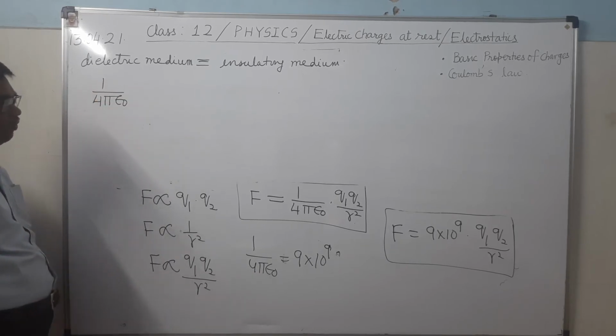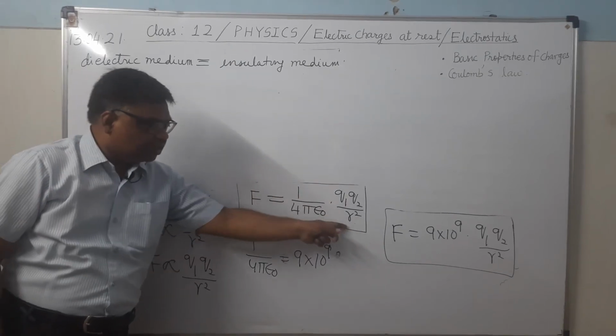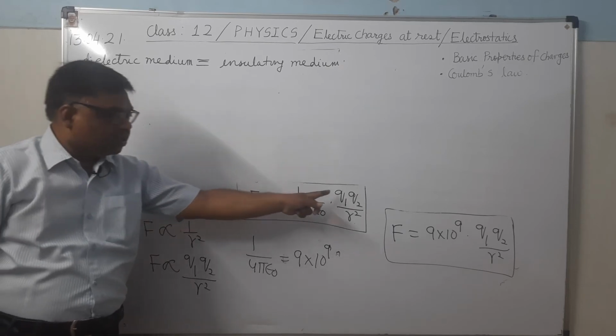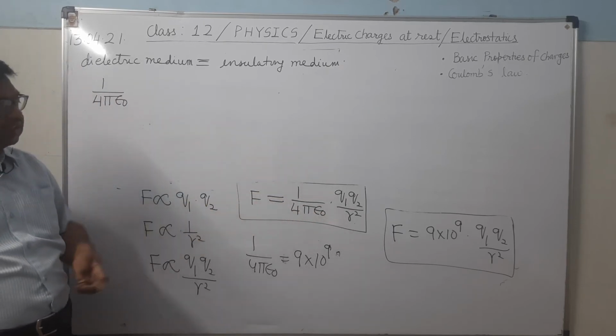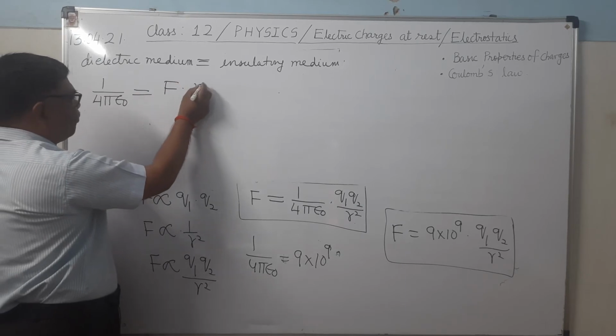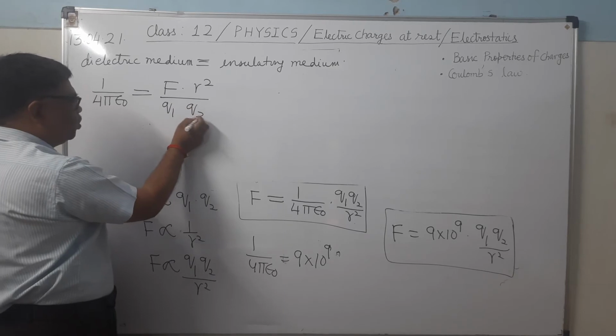Its unit we will deduce. So you make its formula. You bring this whole term to this side. When you bring q1 q2 upon r square to this side, it will invert and multiply with F. So F r square upon q1 q2.